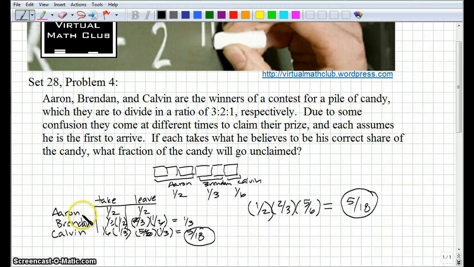So the amount that the kids get individually will vary depending on what order they come in, but the amount that's left will be the same because multiplication is commutative, so it doesn't really matter who came first. What's left will be 5/18 of the candy. All right, so there you go.